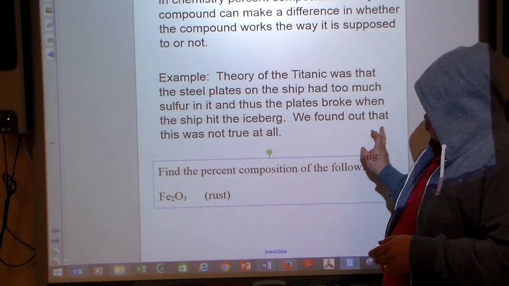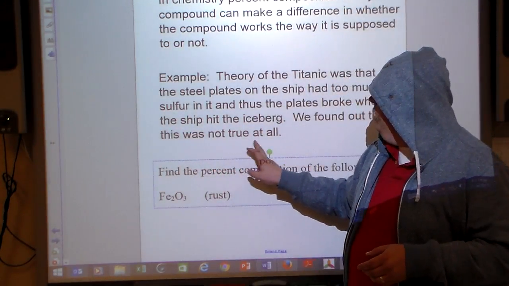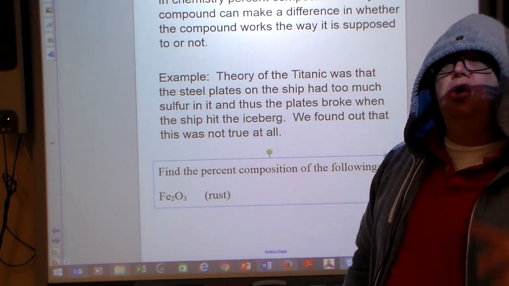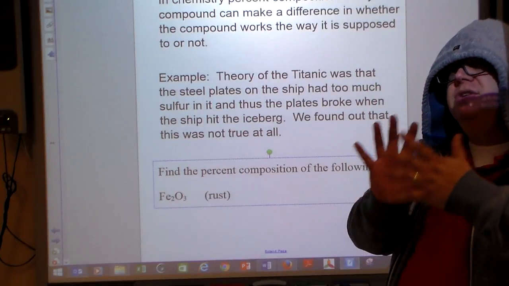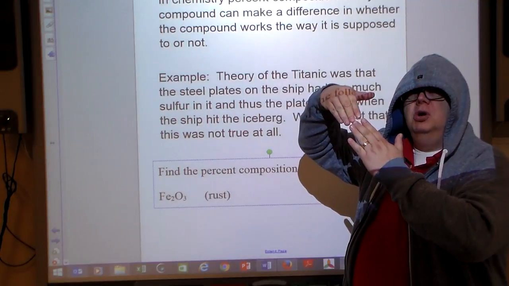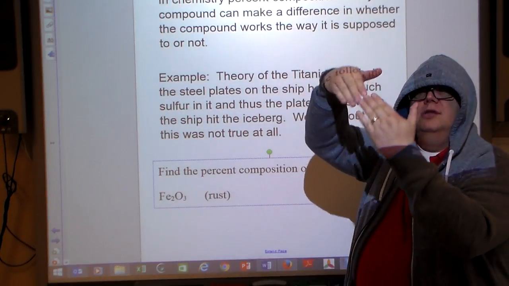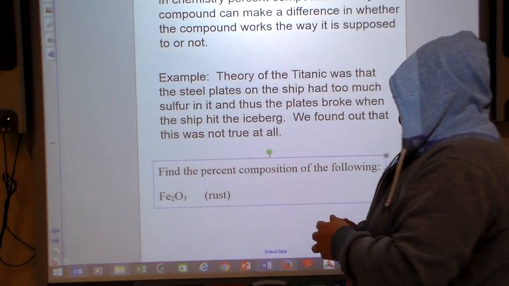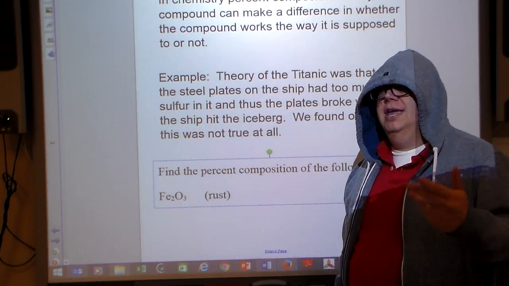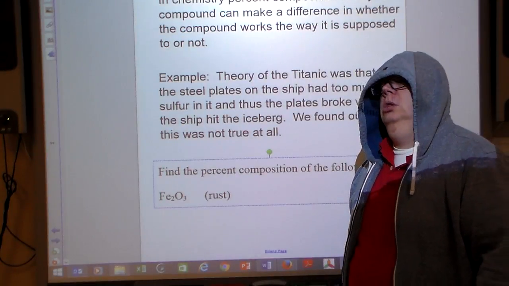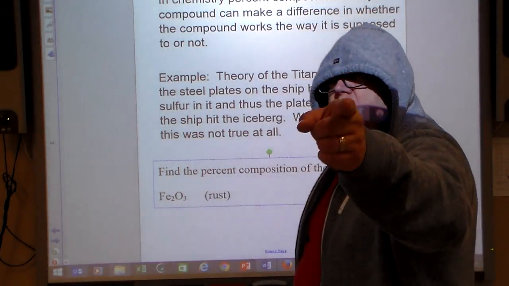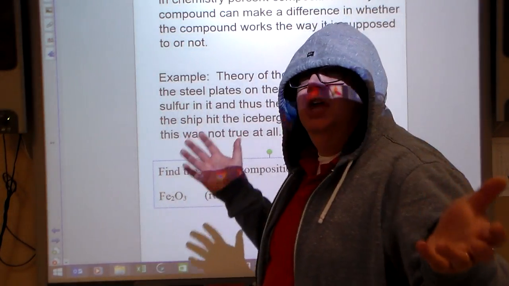They theorized there were sulfur impurities in the steel plates, and that with the cold temperature, those plates shattered. But by going underwater and checking it out, they found that's not true at all. So that is a real life thing about percent composition.